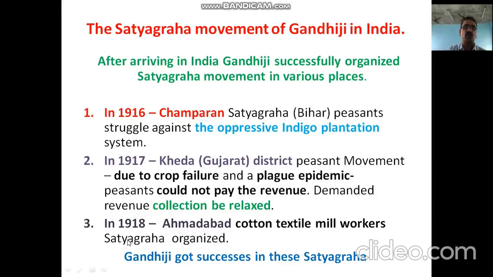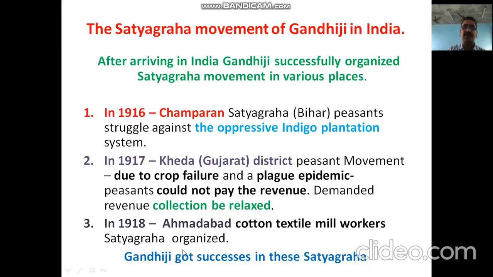And the third most important was in 1918, the Ahmedabad Cotton Textile Mill Worker Satyagraha, which was organized. Here, cotton textile mill workers were paid very low wages, and they were supposed to work long hours, more than 12 hours, and their basic amenities were not there properly. In this case, Gandhiji took the leadership of the Ahmedabad cotton textile workers, the laborers, and he did Satyagraha here.